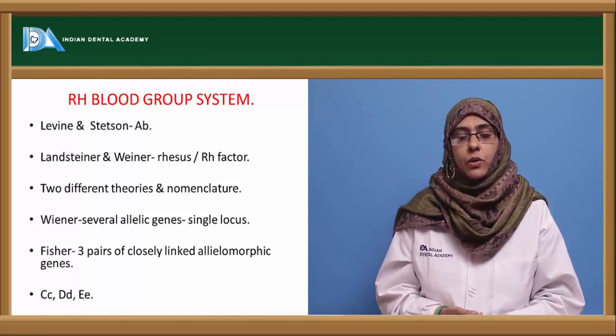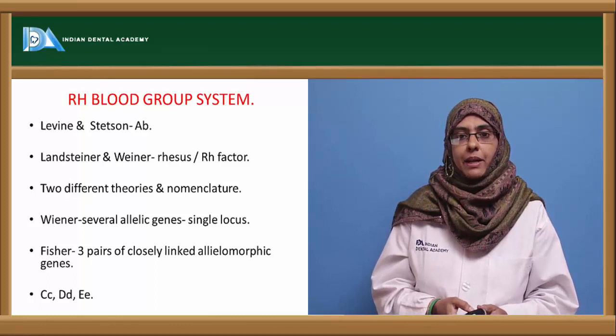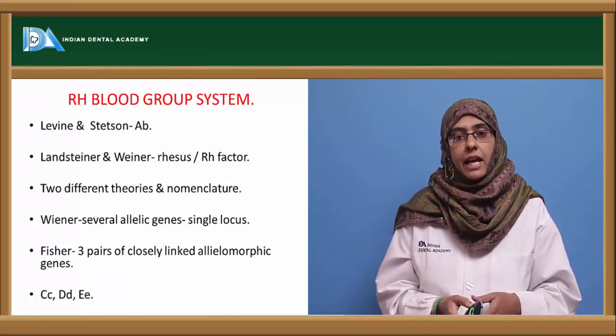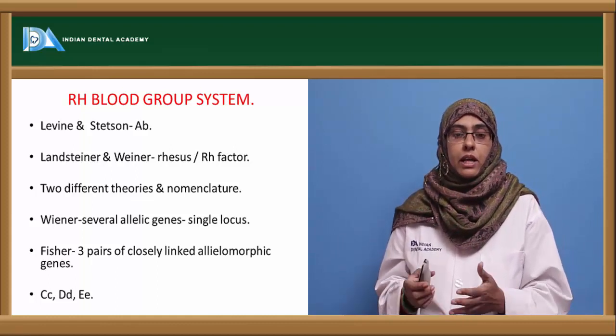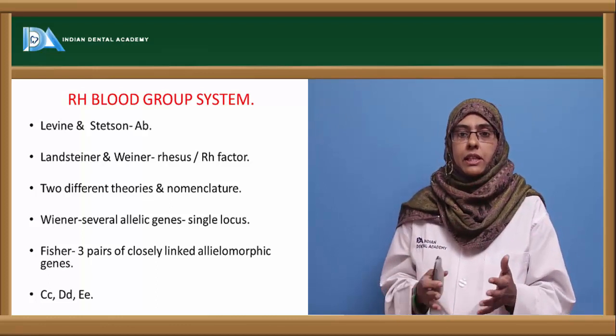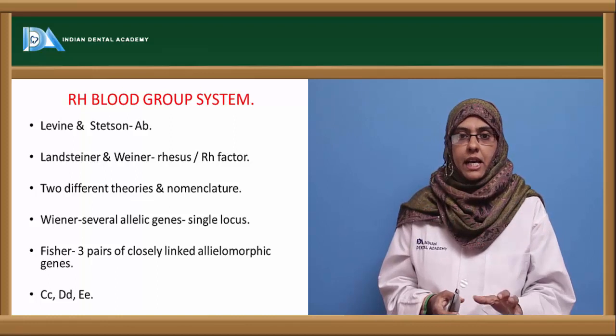Next important grouping is the Rh blood grouping system, which was again devised by Levine and Stetson, who identified antibodies in women who had received blood transfusion from the husband, or whose red cells were sensitized by the fetus during the delivery time. So these antibodies are called anti-Rh antibodies.